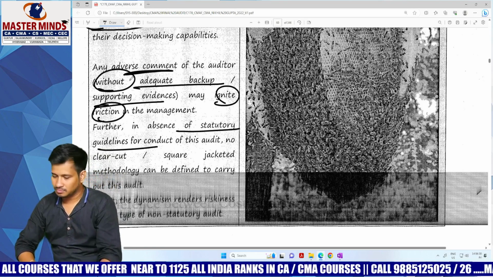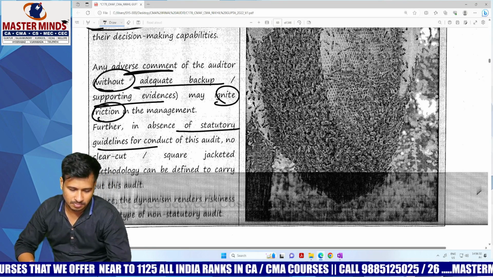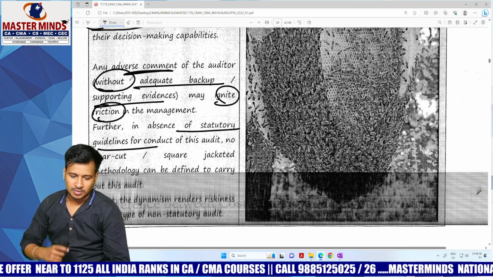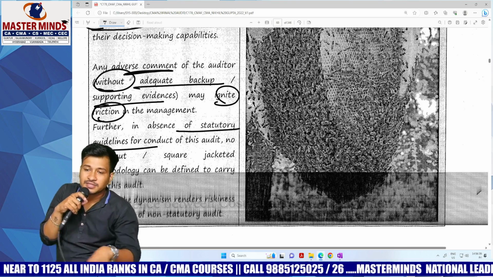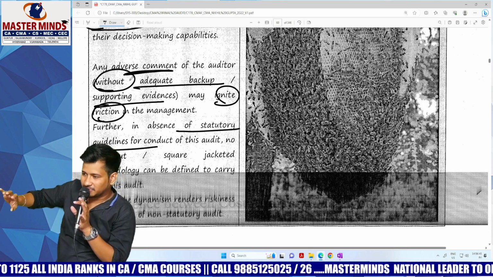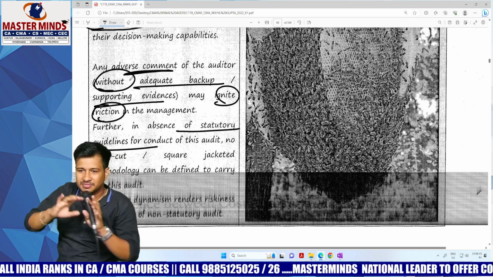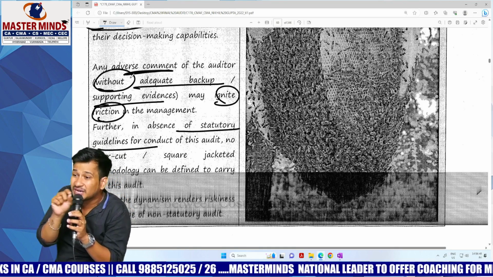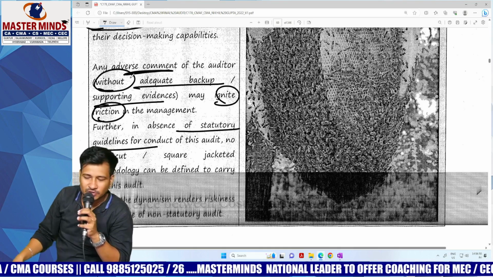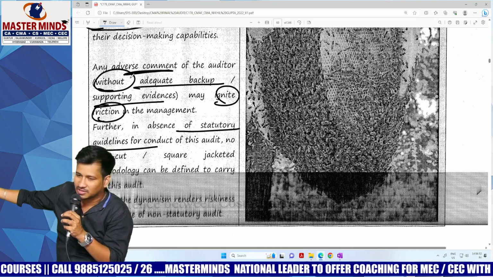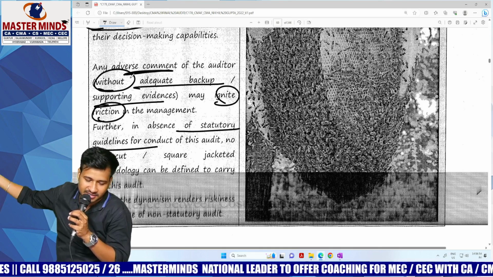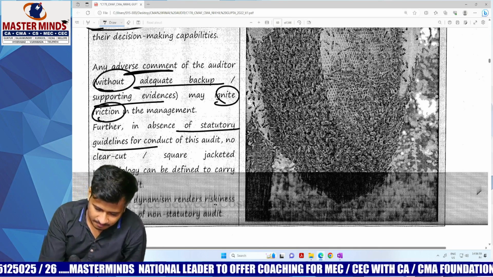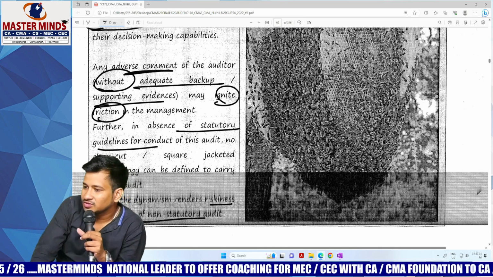Hence, in the absence of statutory guidelines for conduct of this audit, no clear-cut or square-jacketed methodology can be defined to carry out this audit. Square-jacketed methodology means some sort of closed methodology is not there; stubborn rules and regulations are not there. So it makes conducting this management audit very difficult. Hence, the dynamism renders riskiness to this type of non-statutory audit. Of course it is risky.